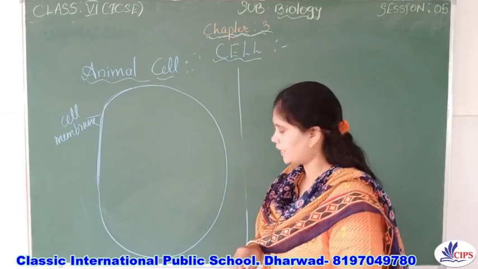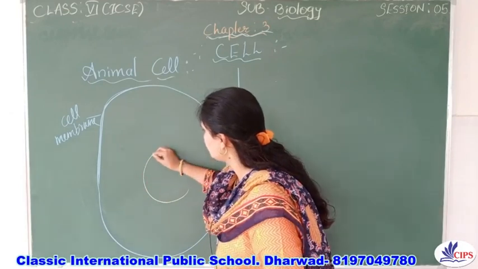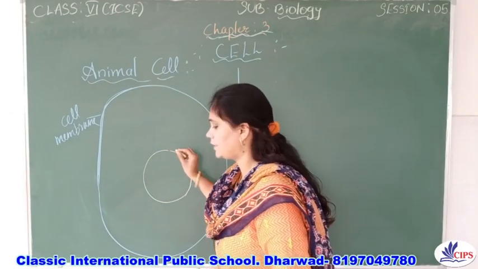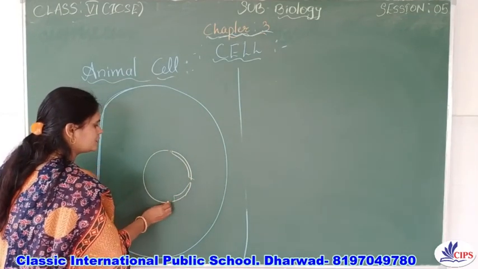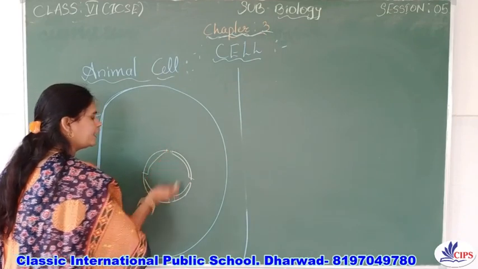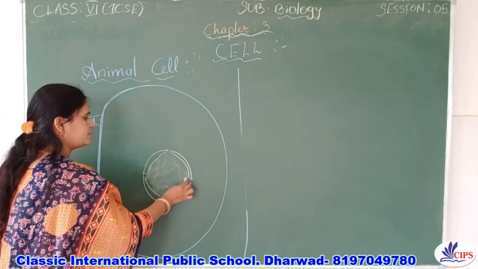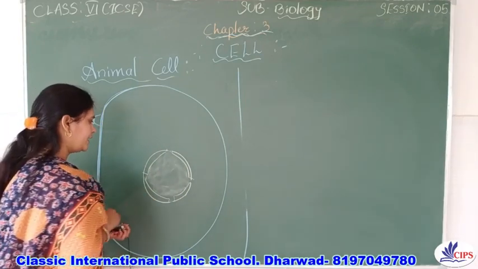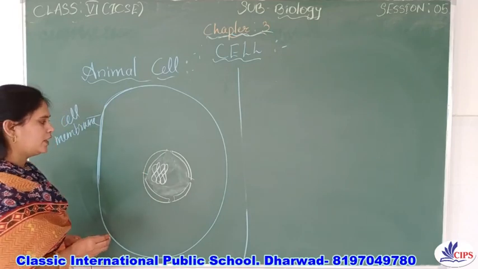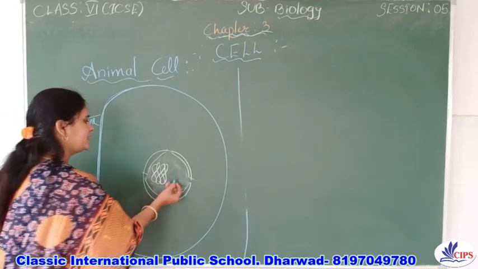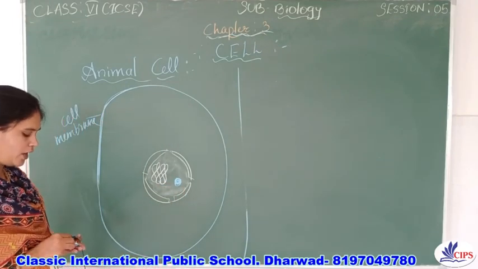In the center we have the nucleus. At the center the nucleus is present, and the nucleus is bounded by the nuclear membrane, right? So this is the nuclear membrane. Inside the nucleus there is a jelly-like substance called nucleoplasm, and in the nucleoplasm we find the chromatin network, thread-like structures, and a dark spherical structure called the nucleolus, right?